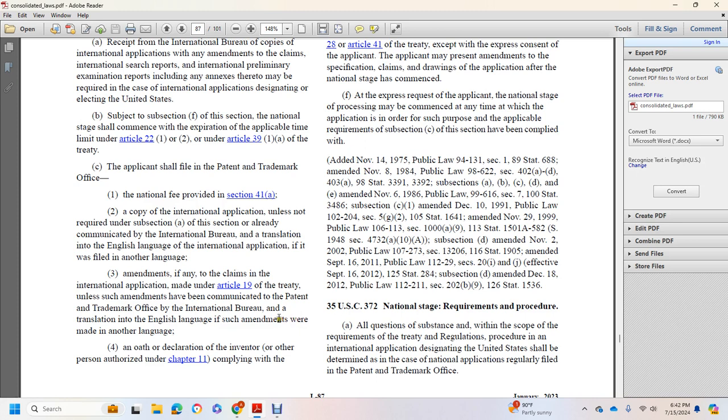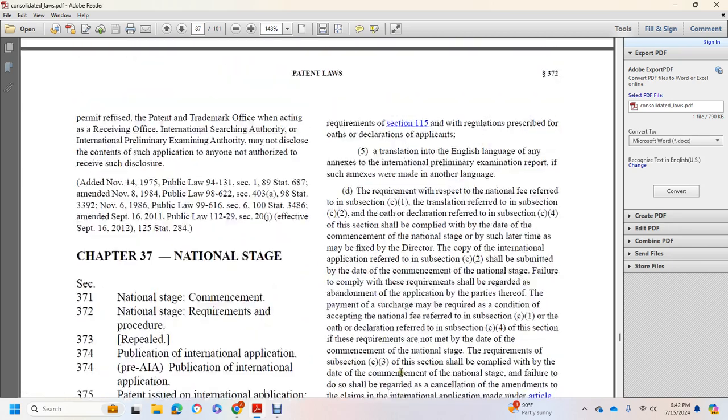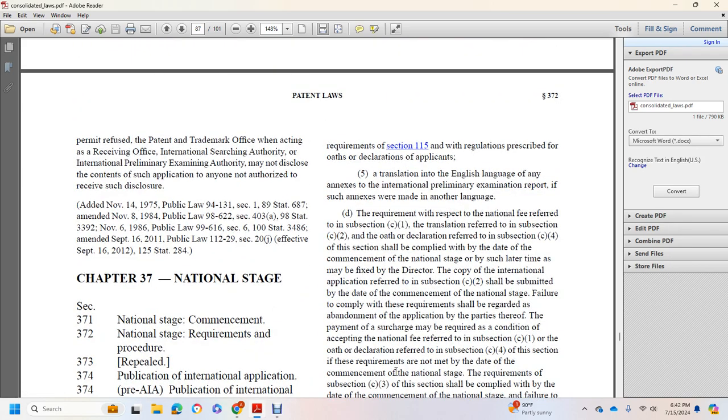Such amendments were made in another language over the declaration of the inventor or other persons authorized in Chapter 11 complying with requirements of Section 115 with the regulation prescribed by the oath of the declaration applicable for the translation language of the annex of the international preliminary examination report to its annex were made with another language requirement of respect with the national fee required in subsection C1 of translation referred in Section C2 oath and declaration referred to in Section C4.